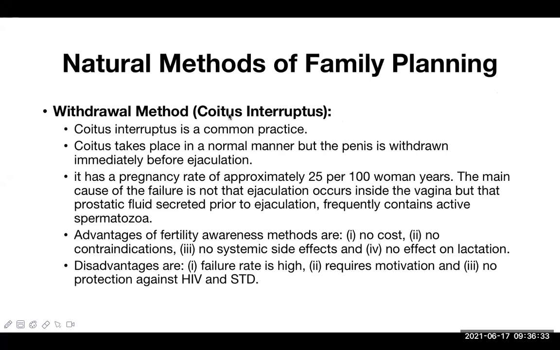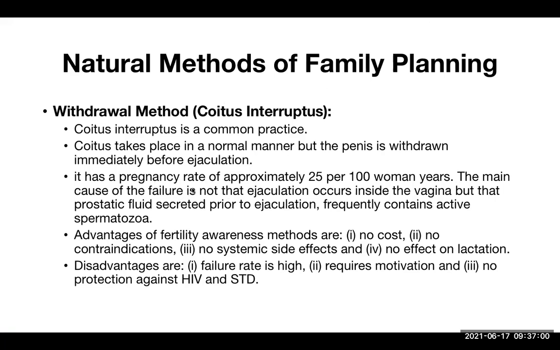In this type of family planning, coitus takes place in a normal manner, but the penis is withdrawn immediately before ejaculation, meaning ejaculation is avoided inside the vagina. This is known as the withdrawal method or coitus interruptus.